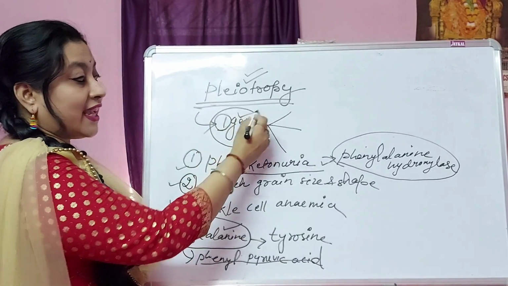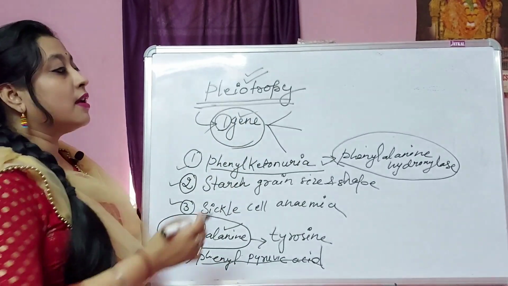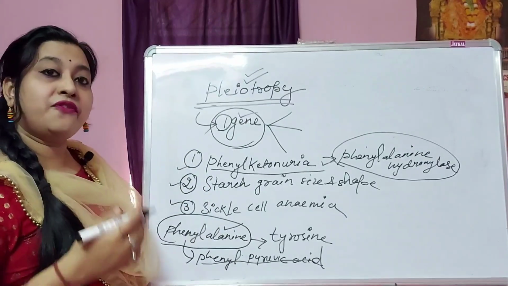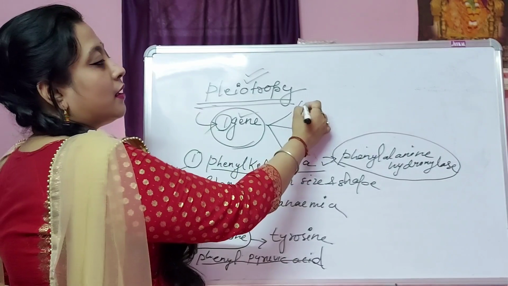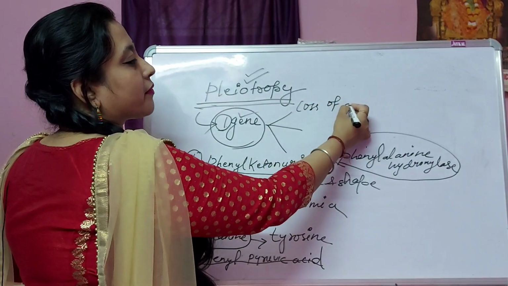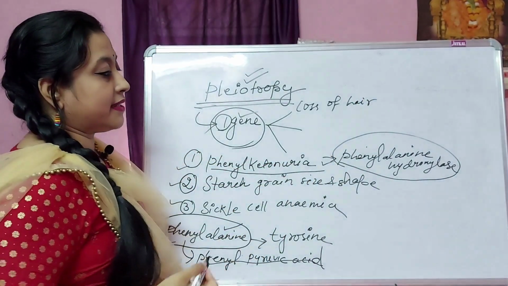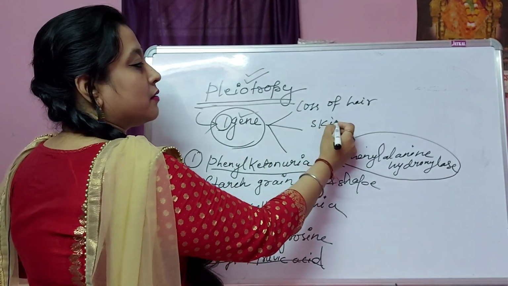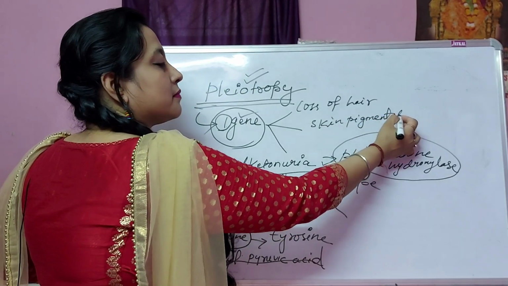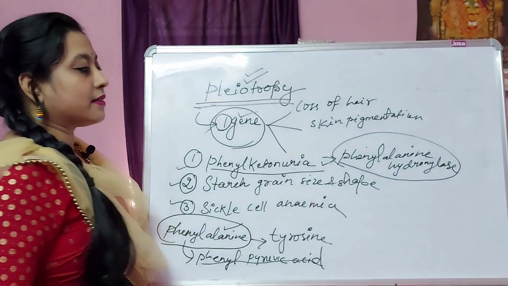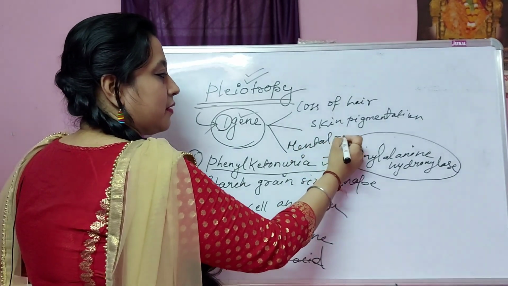So due to the change in a single gene, phenylketonuria shows multiple phenotypic expressions. What are the multiple phenotypic expressions? Loss of hair, next skin pigmentation, and third, mental retardation.